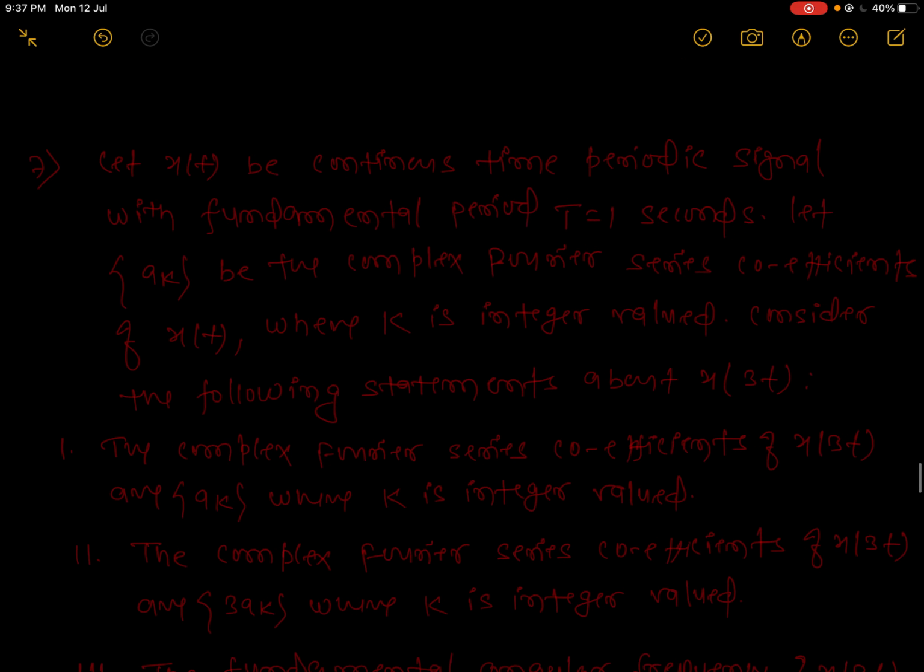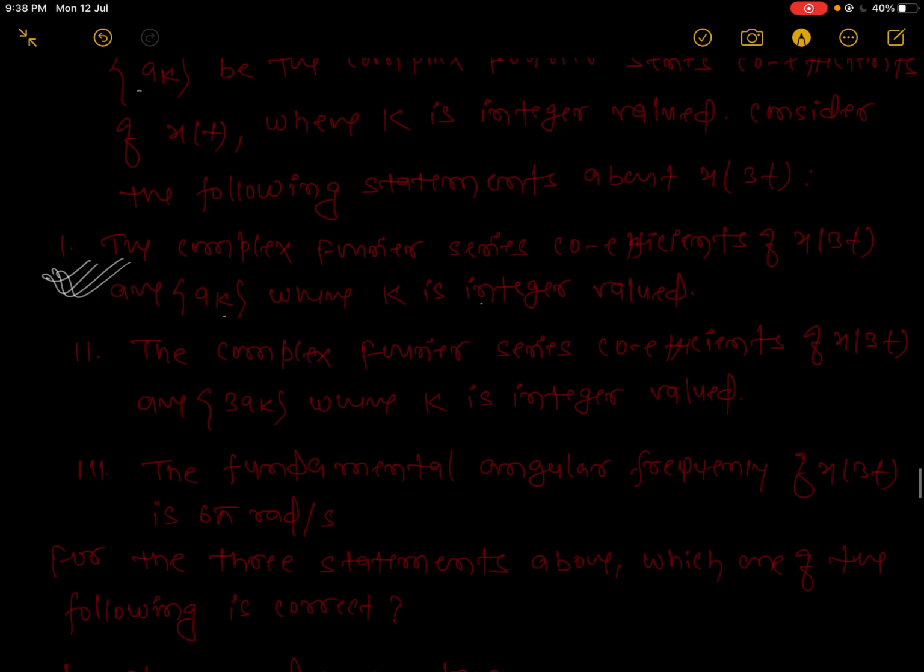When your signal is expanded or shrunk, there is no change in ak, your coefficient. The complex Fourier series coefficient of x3t is ak, where k is the integer value. This one is the right answer, because ak will be the same. Only the next one: the fundamental angular frequency of x3t is 6 pi.